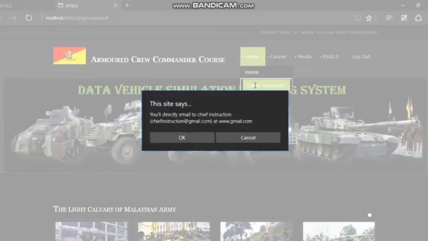Then the system will pop up a notification message containing the shift instructor email. Students can refer to this email before the system takes them to the Gmail website, in case the shift instructor email does not appear automatically in the compose message box, because I set the message compose box to automatically pop out the CI email. So click on OK.